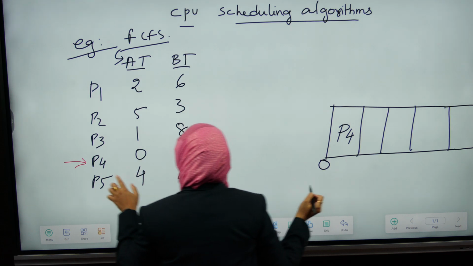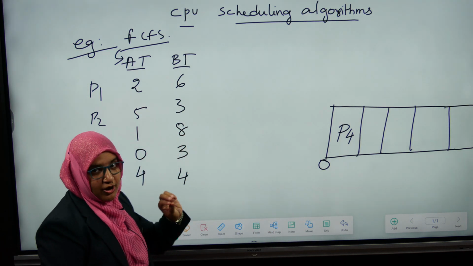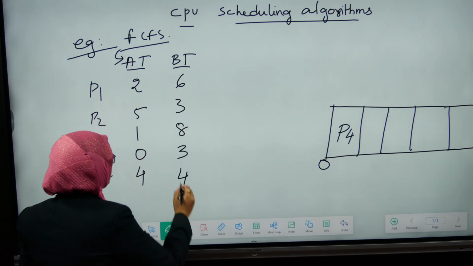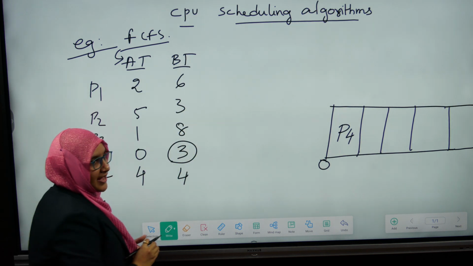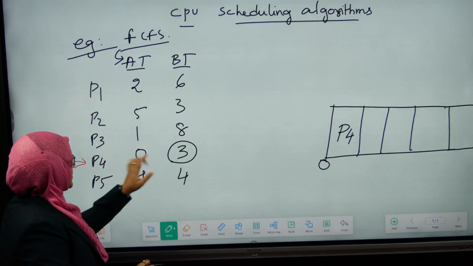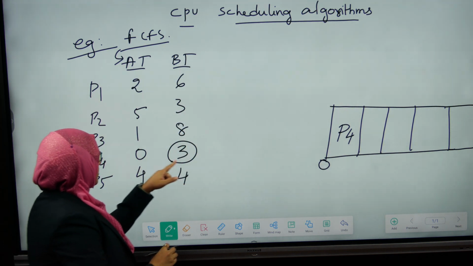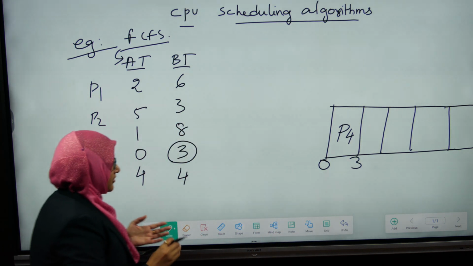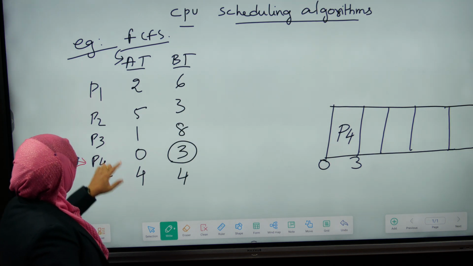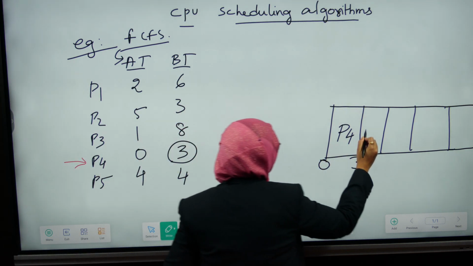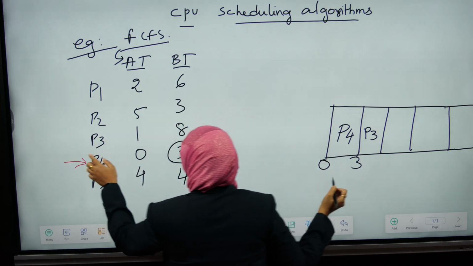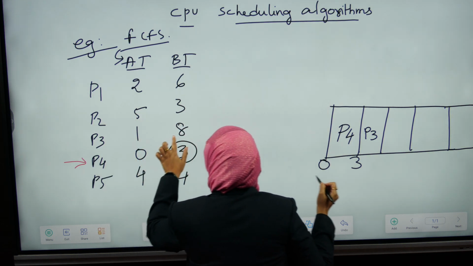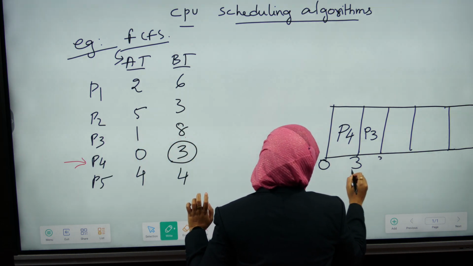Because it is a non-preemptive algorithm, the CPU is utilized by the process till its completion. So 3 units of time it is used by the CPU. The next process is P3, based on the arrival times, taking 8 units of time.